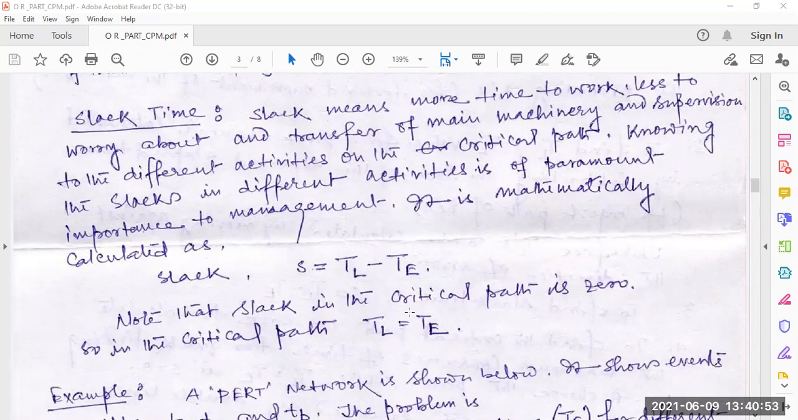Note that slack in the critical path is 0. So slack time does not affect this. If it is the critical path, then S equal to 0, then TL equal to TE. Then the estimated time is equal to TL.